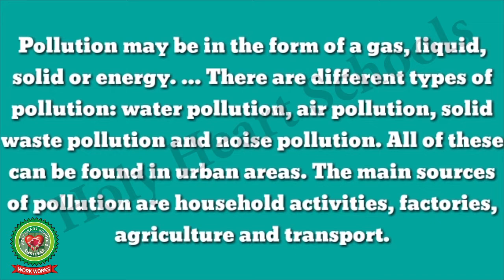There are different types of pollution: water pollution, air pollution, solid waste pollution and noise pollution. All of these can be found in urban areas, that is mainly the towns and cities, where the population is more. The more the waste generated, the more the environmental pollution. The main sources of pollution are household activities, factories, agriculture and transport.